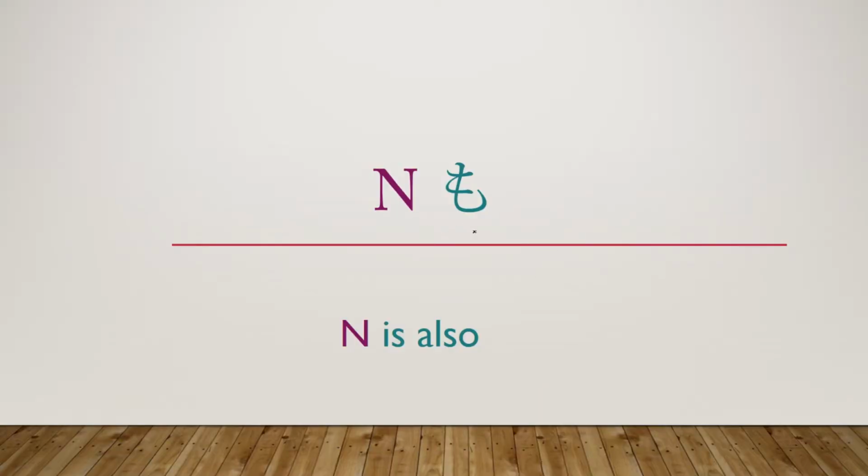Okay, as you can see here, we have noun mo. In English, this translates to "noun is also." It can also mean something like "I am also," "they are also," "we are also," or "you are also." This seems like it could be a little bit complicated because we do have a particle right here, and particles are difficult for Westerners. But don't worry, it's really not that complicated. Let's go ahead and break down this structure.